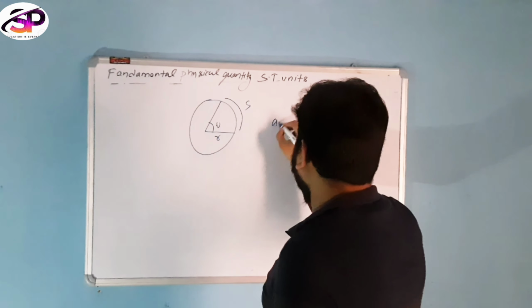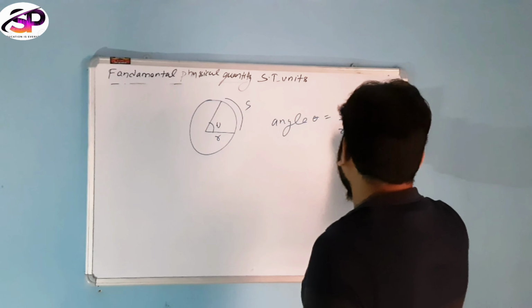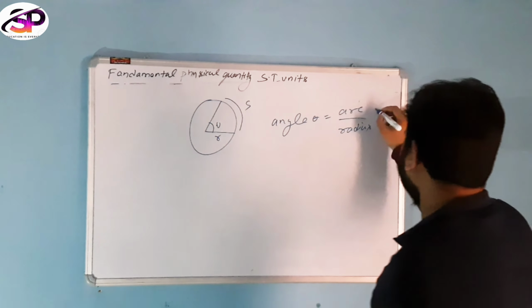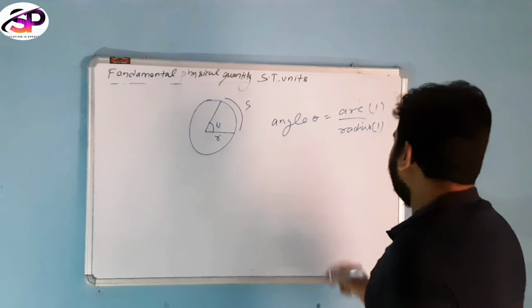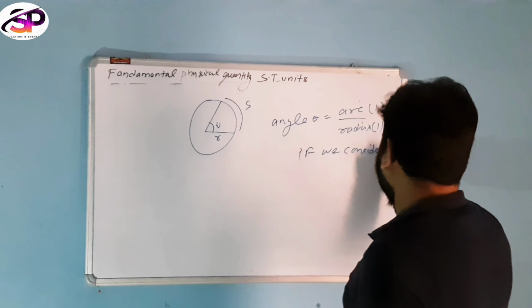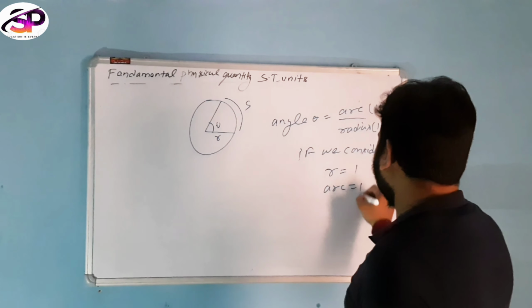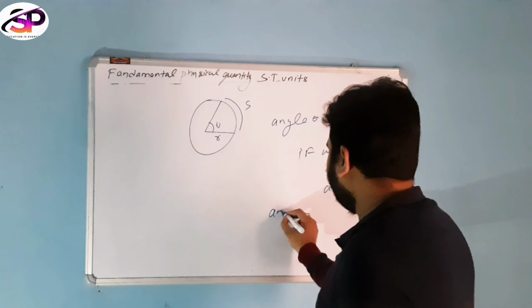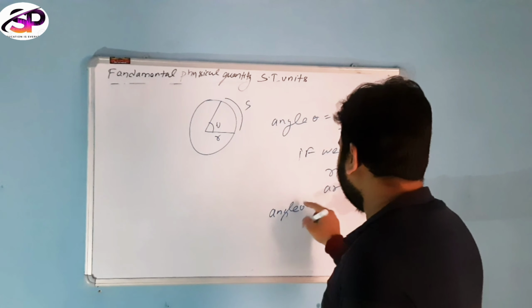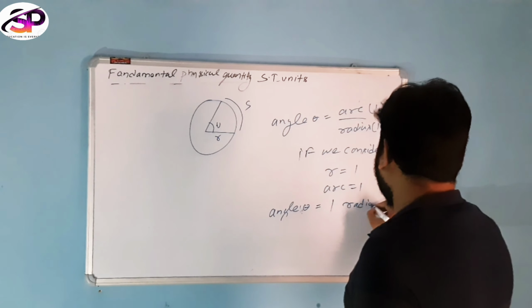We know angle equals arc divided by radius. If we consider radius equal to 1 and arc equal to 1, then angle theta is equal to 1 radian.